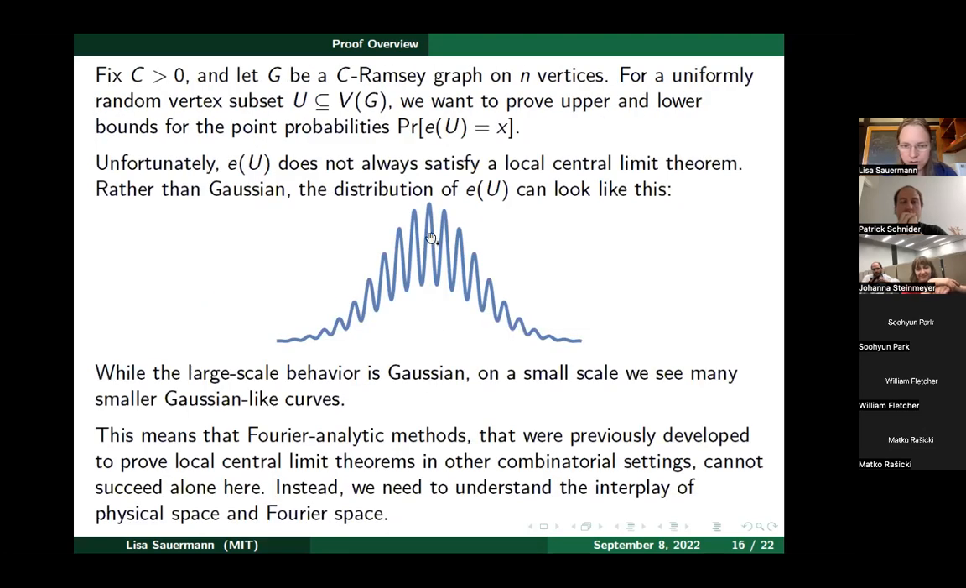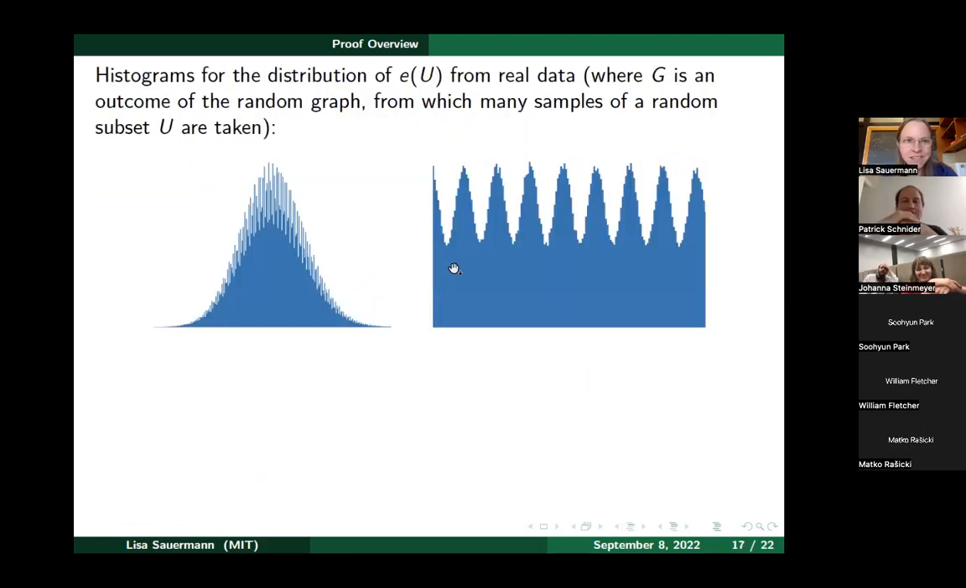Okay, and so just because this looks so crazy, just to convince you this actually happens, here are some histograms from real data. Now what do I mean by real data? I told you that there are no explicit constructions known of Ramsey graphs, but I also told you that random graphs are Ramsey graphs. So this data was generated by taking a random graph on a large number of vertices, and then fixing that random graph, that typical outcome of a random graph, and many samples of a random subset U were taken.